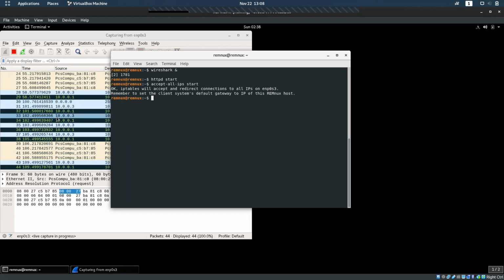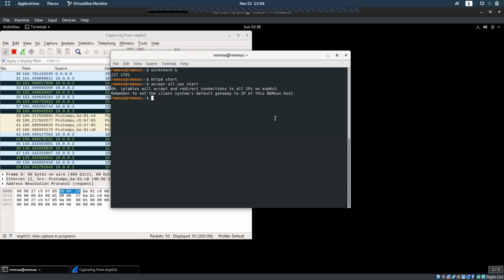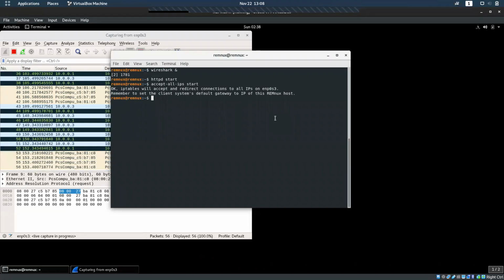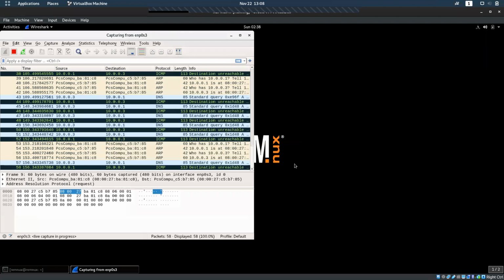Any request which is coming through 10.0.0.1 will be captured by 10.0.0.3, and we will be able to do things with it. I'm not able to show all the things we can do, but we will be going through how we can capture this data using Wireshark.